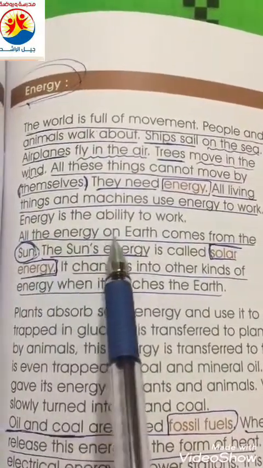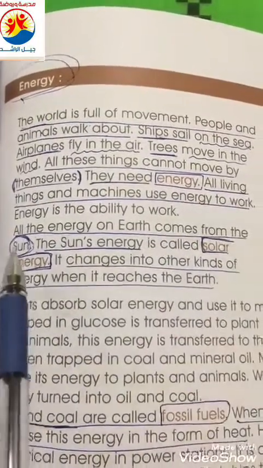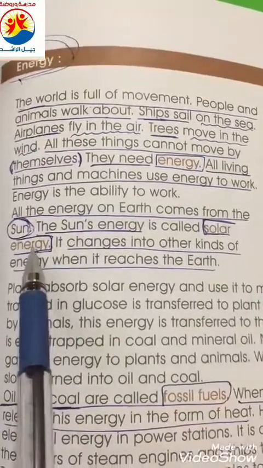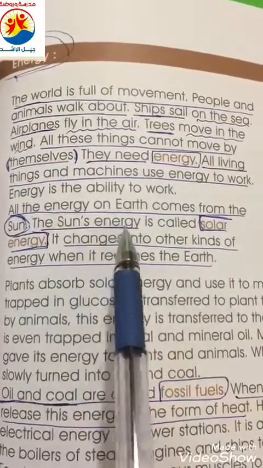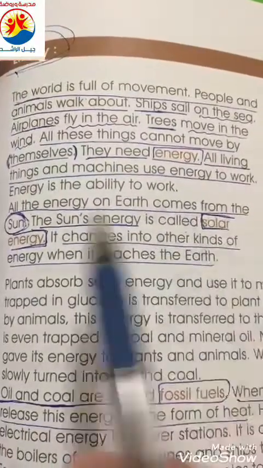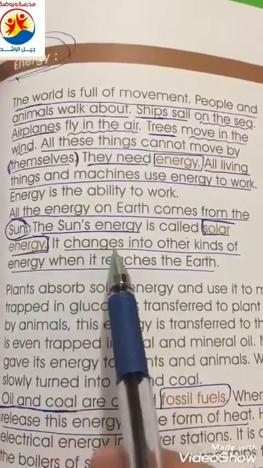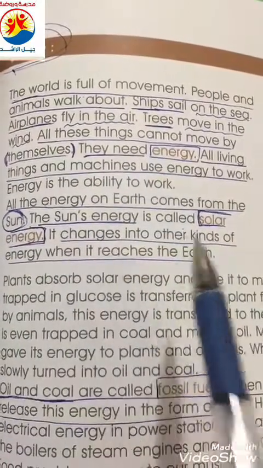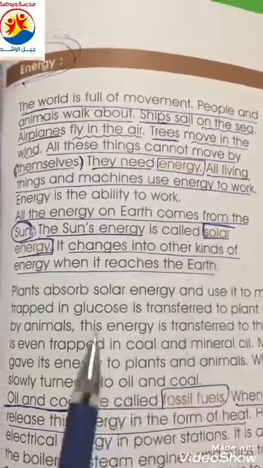All the energy on earth comes from the sun. The sun's energy is called solar energy. We call it solar energy. It changes into other kinds of energy when it reaches the earth.